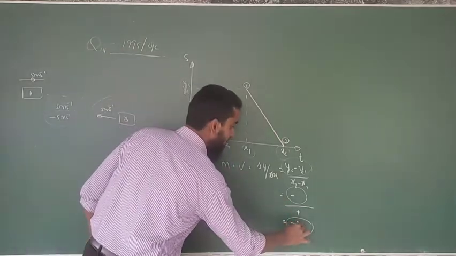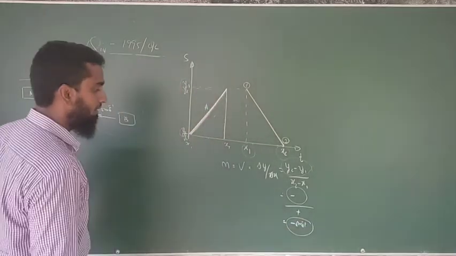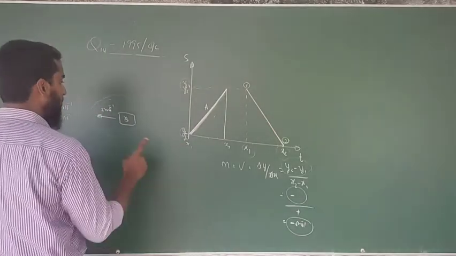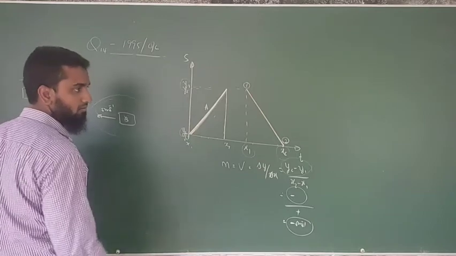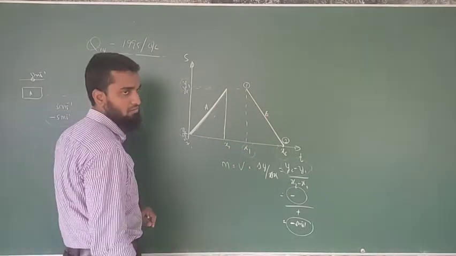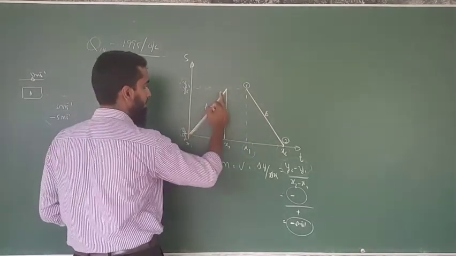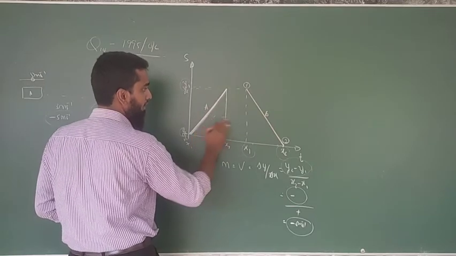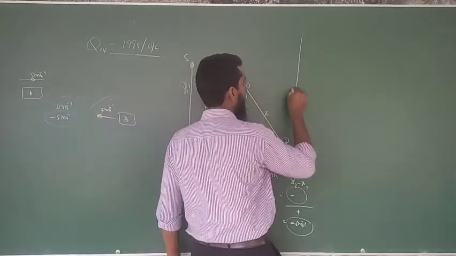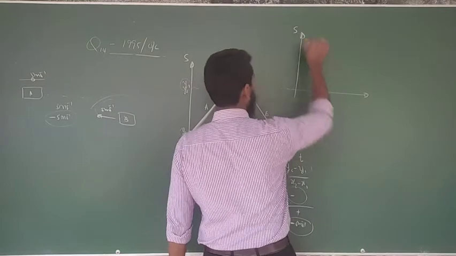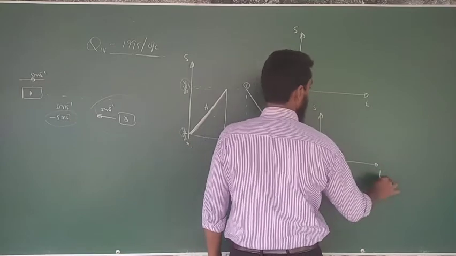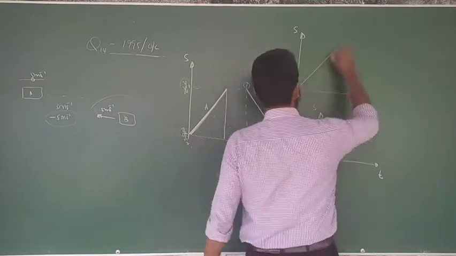If this gradient value is giving you 5 meter second minus 1, then with this minus value, the minus sign is going to explain that the object is opposing this motion. Then the graph of B in the displacement time curve is going to be like this. Then A is in this direction with the plus gradient, and B has a minus gradient. If they ask you to draw separate displacement time graphs, then you have to draw like this.